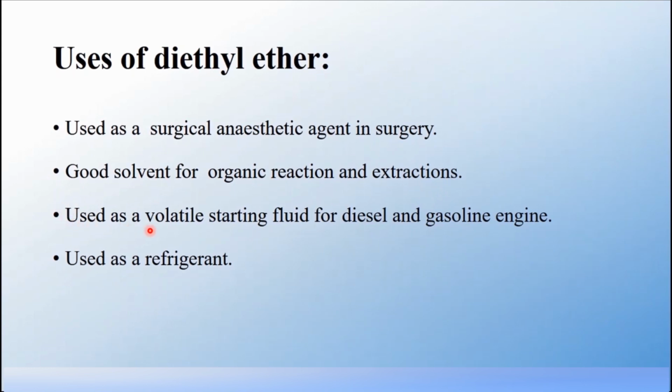Used as a volatile starting fluid for diesel and gasoline engines and used as a refrigerant.